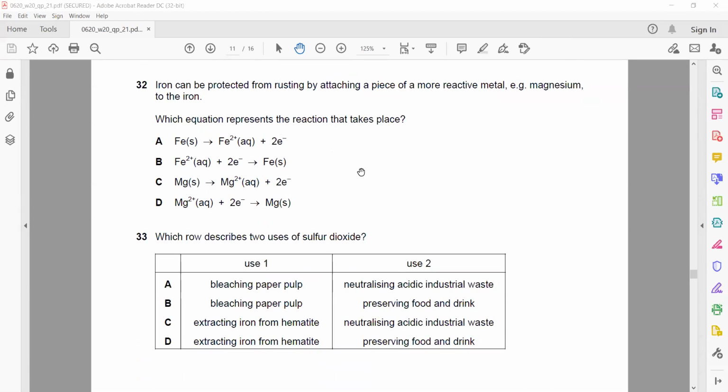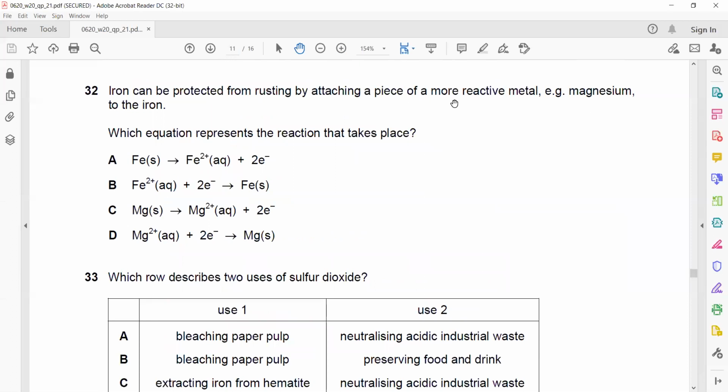Question 32. Iron can be protected from rusting by attaching a piece of more reactive metal, for example magnesium, to iron. Which equation represents the reaction that takes place? This is called sacrificial protection. The more reactive metal tends to lose electrons instead of iron.